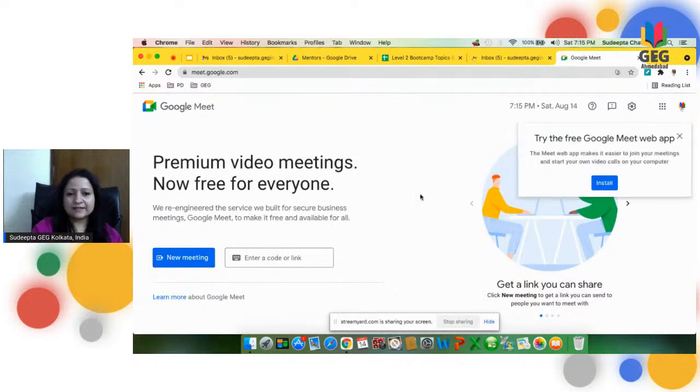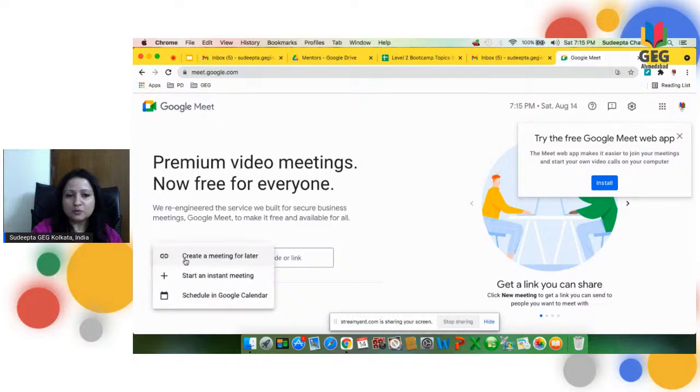Even if you forget to log in through your email, you can simply do this. And there's the option of a new meeting, with 3 options: create a meeting for later, start an instant meeting, schedule in Google Calendar. A little later, you will get to know about Google Calendar, and perhaps they will tell you in detail how to set a Google Meet through your Google Calendar.